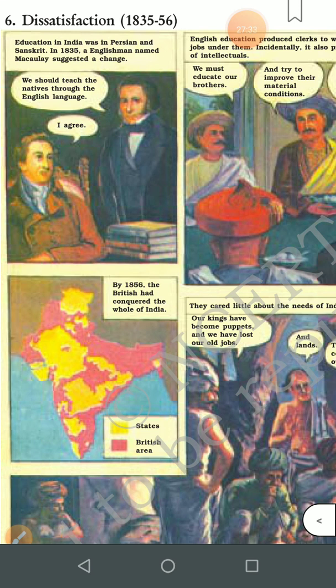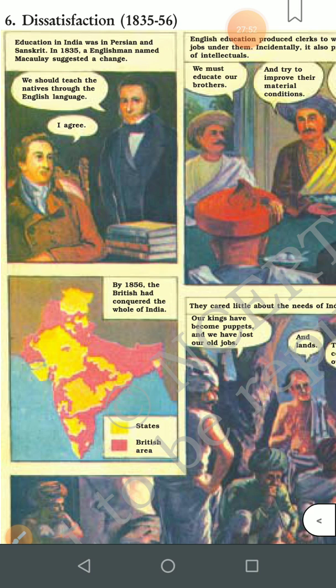Now children, they had spoiled our trade, they had spoiled our business. Now just see what they wanted to spoil. They wanted to spoil the education system of India. They did not want Indians to flourish and get good jobs.